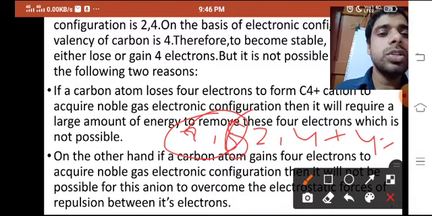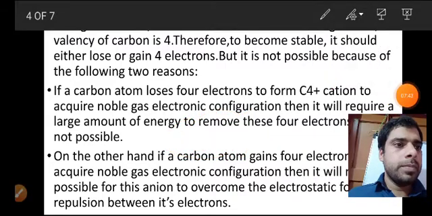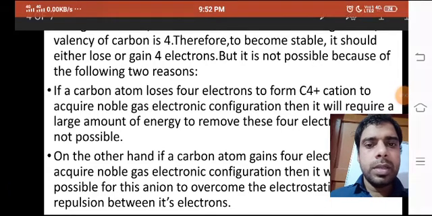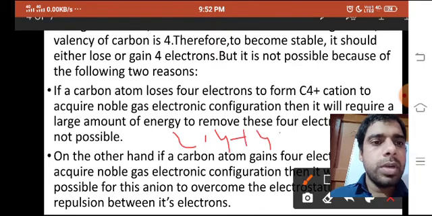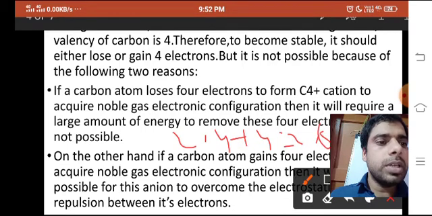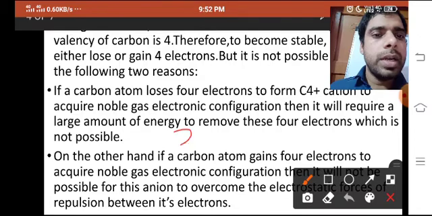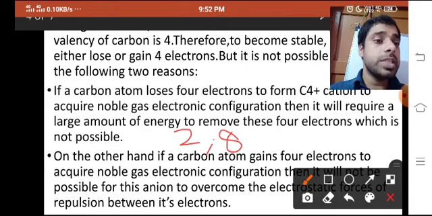That is the stable neon electronic configuration, but it is not doing so.